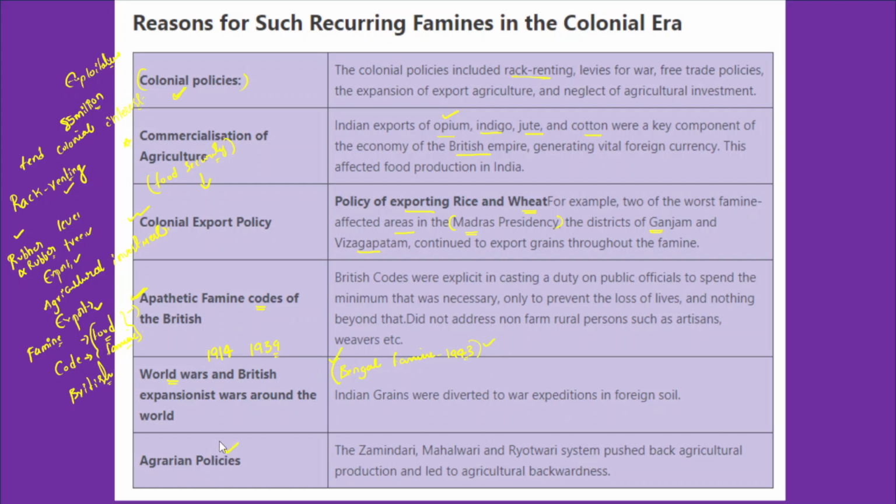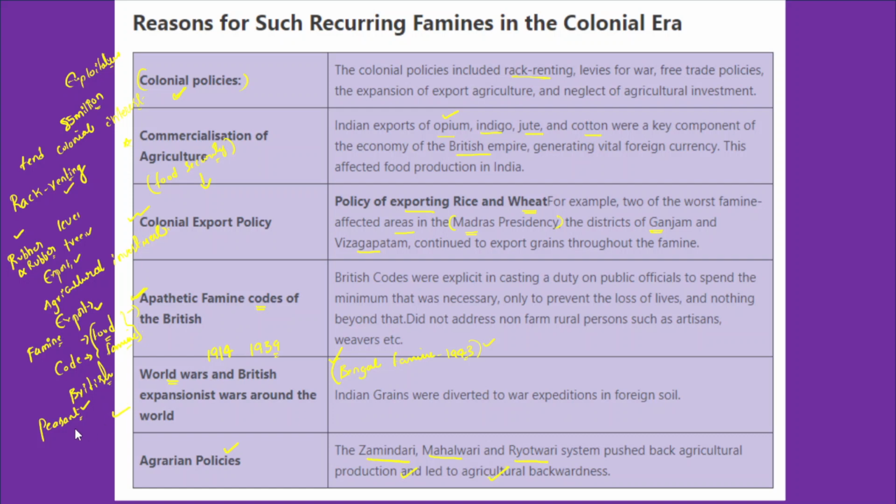After that, we could also talk about the agrarian policies that were followed by the British. These agrarian policies did not benefit the peasants. In fact, the agrarian policies led to the forceful extortion of land revenue from the peasants and also forced the farmers to cultivate commercial crops like opium, jute, and indigo. The land revenue policies like the Zamindari, Mahalwari and Ryotwari systems further pushed back agricultural production and led to the agricultural backwardness of the country.